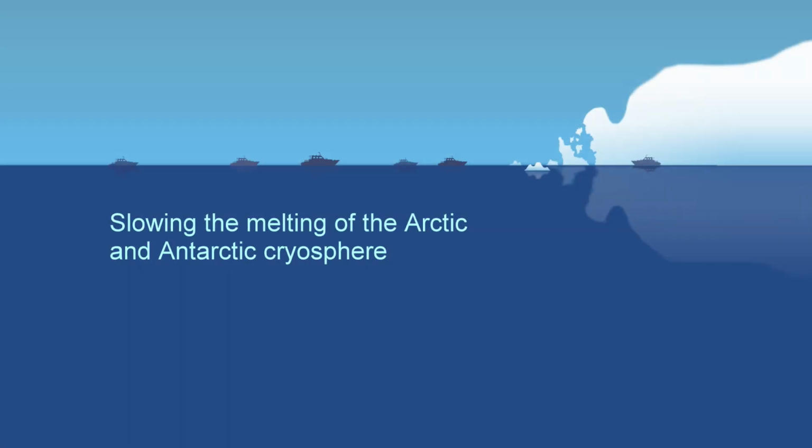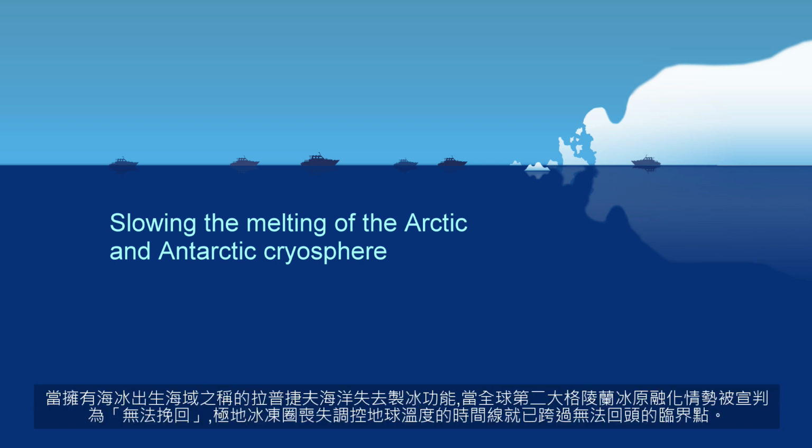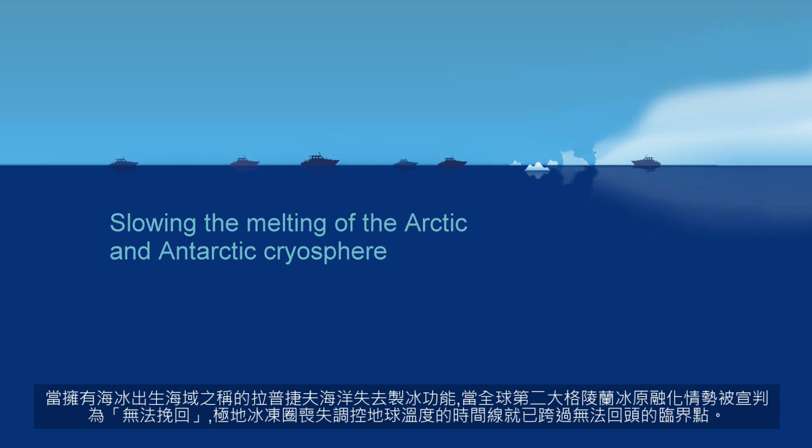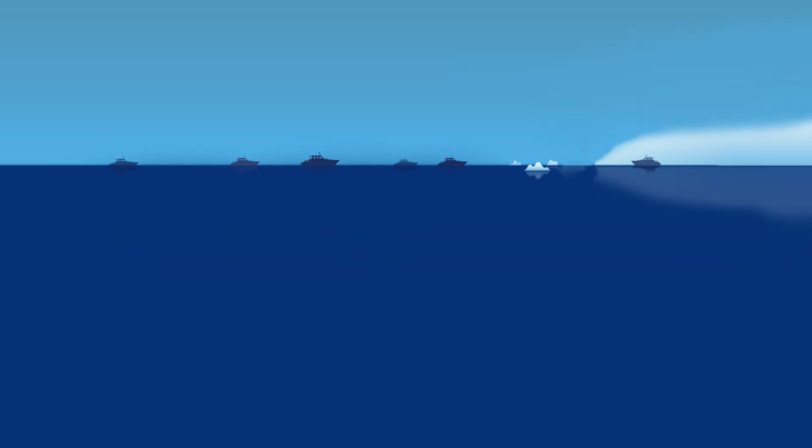As the Laptev Sea, once known as the nursery of sea ice, loses its ice-forming capability, and as Greenland's ice sheet, the world's second largest, is declared irreversibly melted, the timeline for the polar ice caps to regulate Earth's temperature has irrevocably crossed the point of no return.